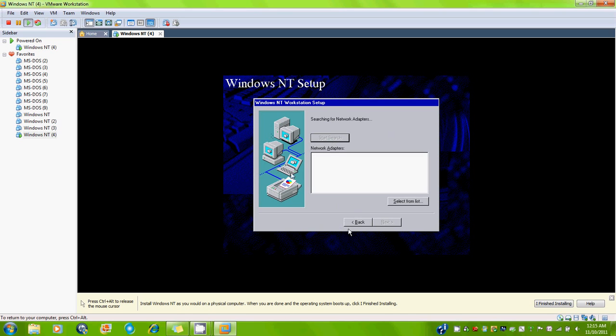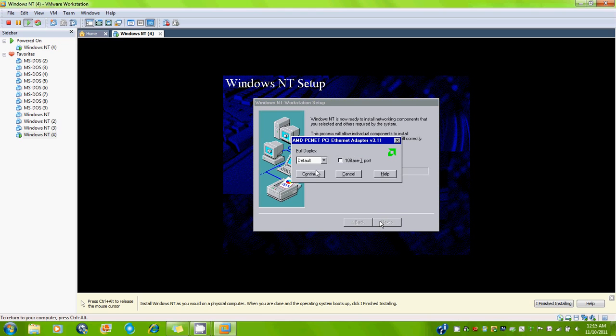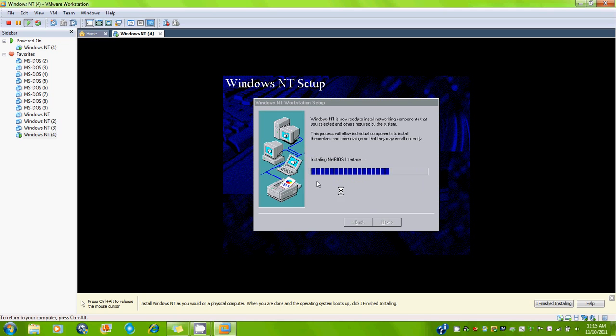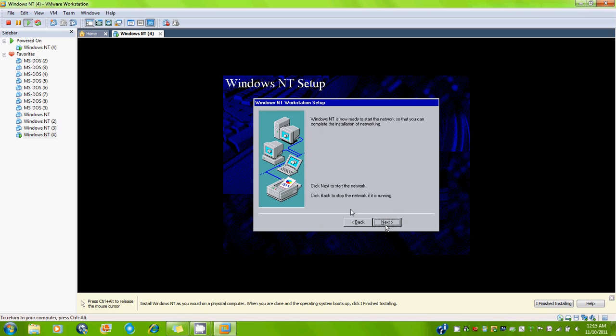search for it to search and find a network adapter. Okay, and I found the Ethernet adapter. Push next, use that one. We use the TCP/IP protocol. Next, push next again to install. I'm going to use the default, continue. We are going to use the DHCP. Okay, we're going to start the network.